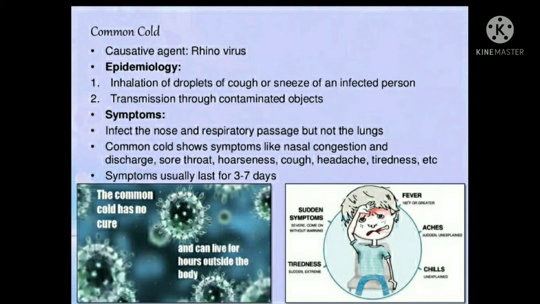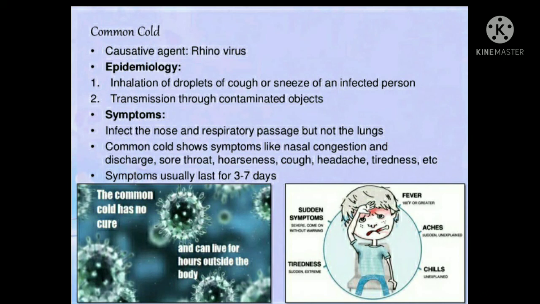So what about the symptoms of the disease? As you know about the cold very well, it infects the nose and respiratory passage, so ultimately it is an external, not internal, action in your body. The common cold symptoms are very common in the Indian population, because you observe the maximum common cold in India.